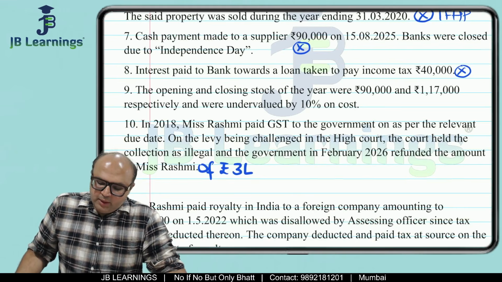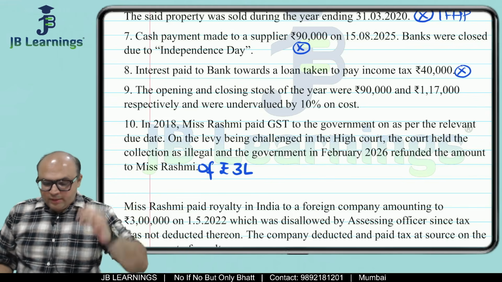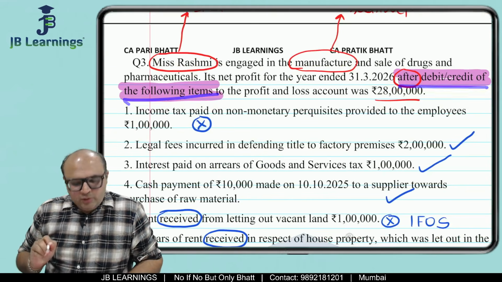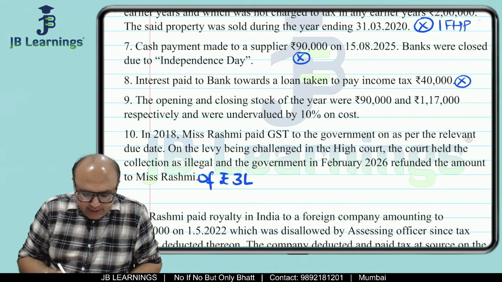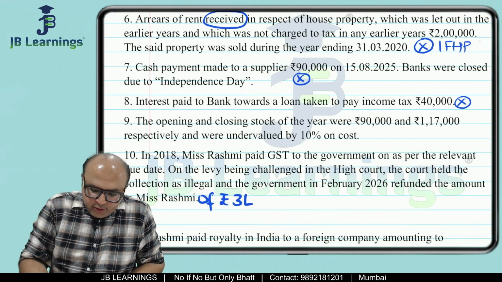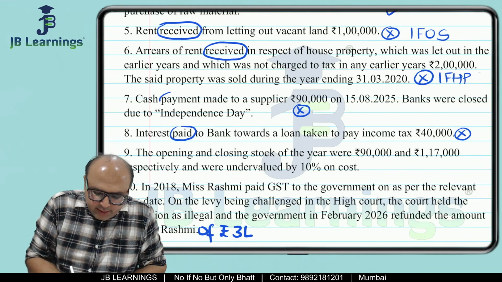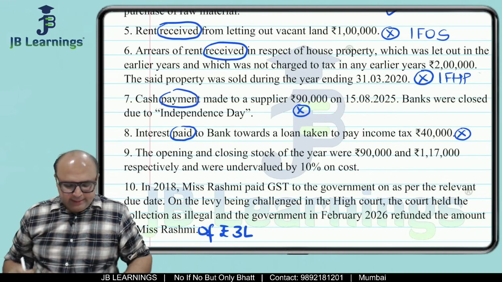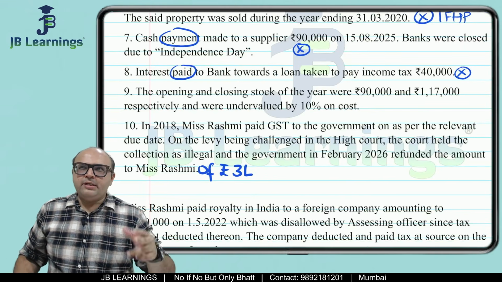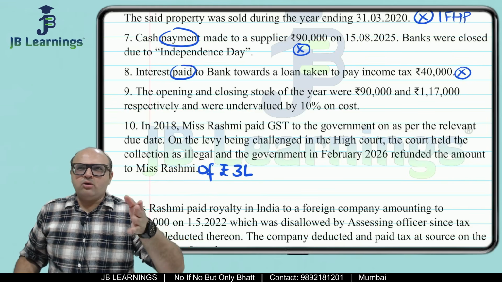Then next is opening and closing stock of the year, which were 90,000 and 1,17,000. Again, always remember we are talking about the debits and the credits. So all these items from 1 to 10 are my debits and credits. Over here, interest paid was written, so it is an expense. Cash payment is written, so it is an expense. Correct. Now the opening and the closing stock. Opening stock, if it is debited, must be on the trading account, debit side. Closing stock on the credit side.